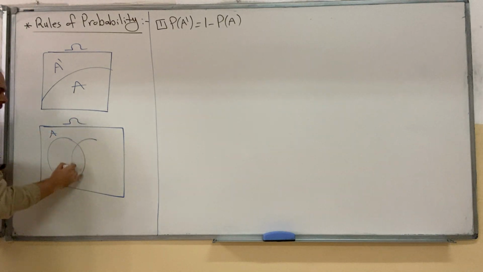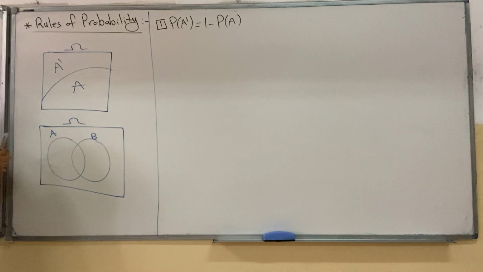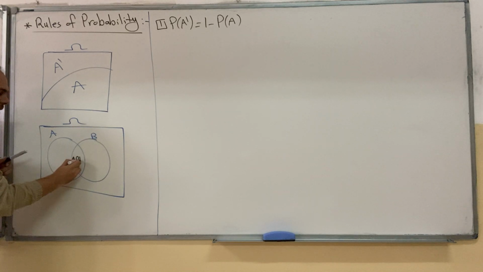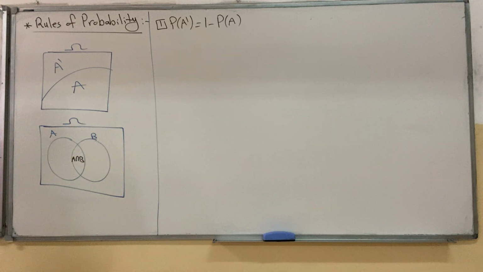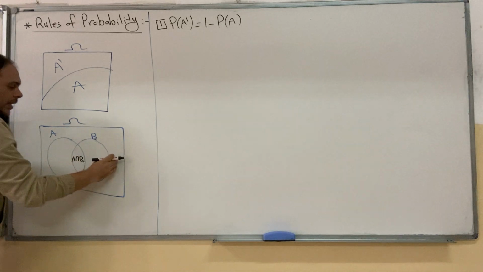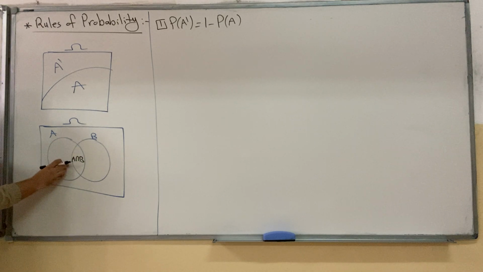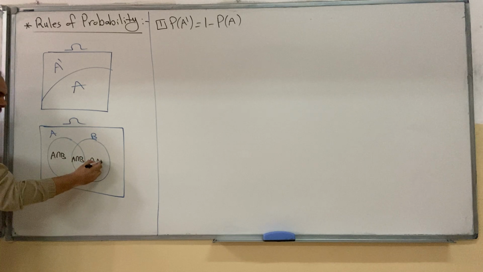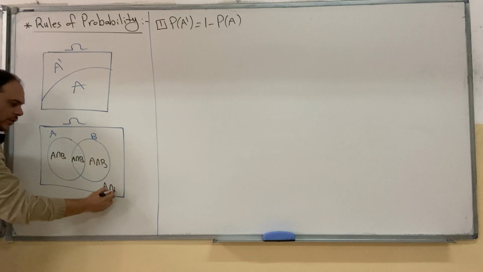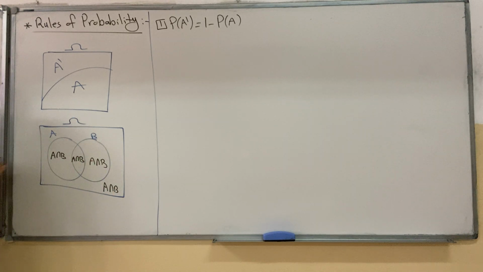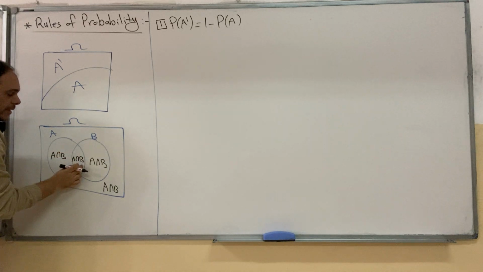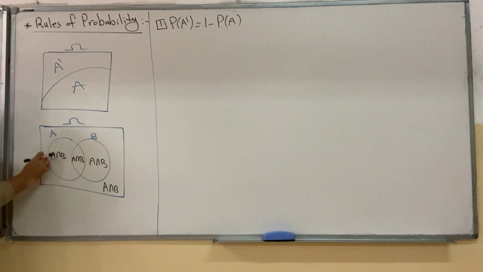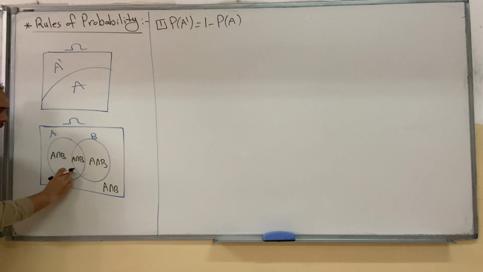A, B. The common region between A and B is called A intersection B، تقاطع intersection بين A and B. هلا باقي المناطق، this region can be represented by intersection. But شوفوا الديفرنس اللي موجود عندنا. هذه inside A and inside B. This region inside A but outside B، خارج B. This is called A only.